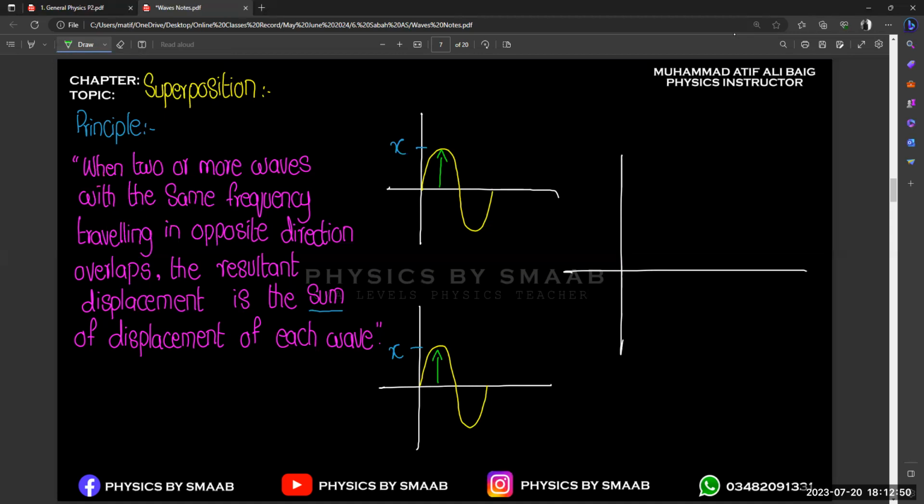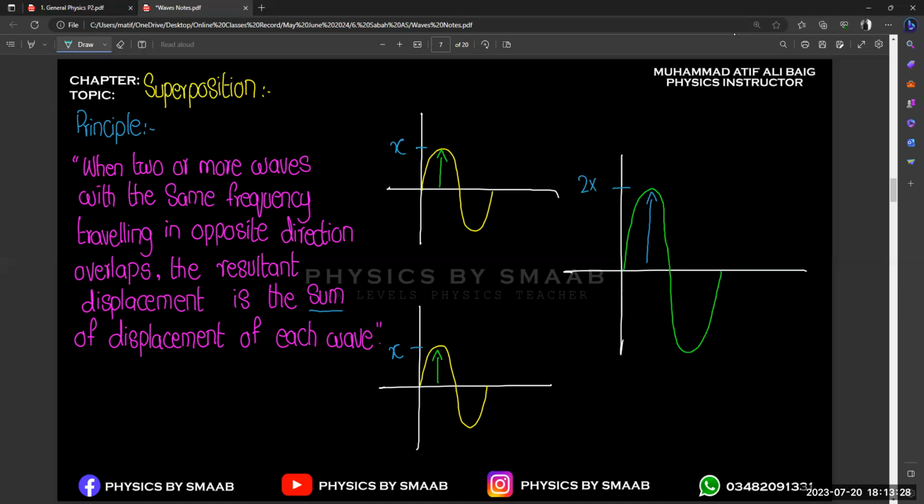2x. So what we need to do is increase the amplitude by 2x, right? So your wave will be greater in displacement like this, right? And we know that frequency and wavelength are constant, so we only increase the amplitude, and this value gives you the concept that this is 2x, and downward this is also minus 2x, right? So this is the concept of superposition, that if we combine two or more waves, your final displacement will be greater than the initial one.